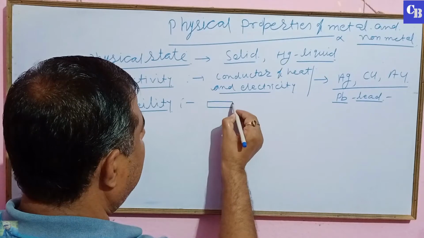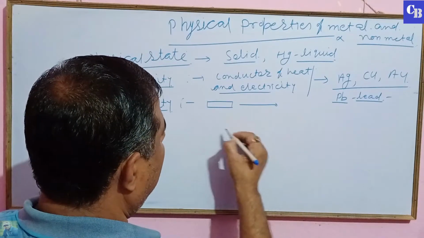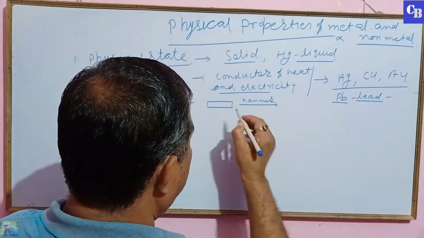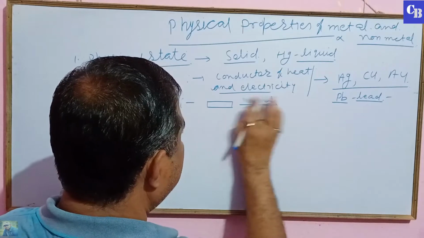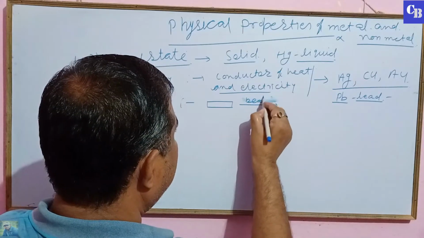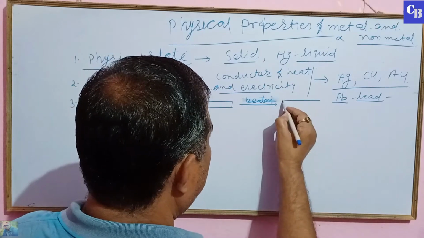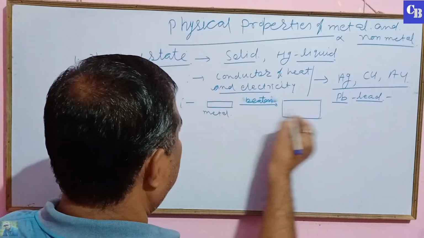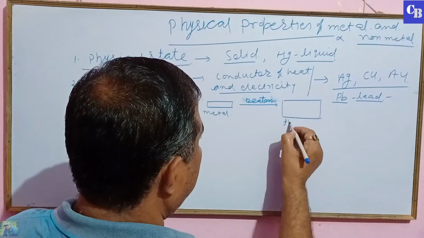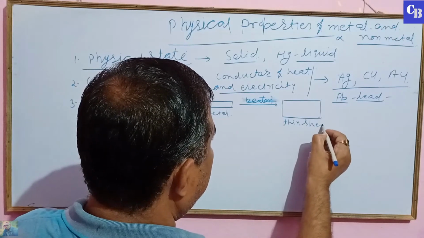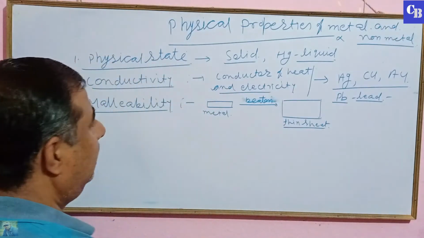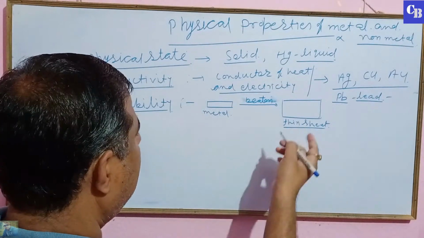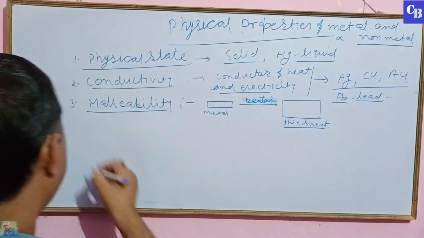Suppose these are the metal and it is hammered, then it is beaten and converted into thin sheet. This property is called malleability. Metal can be beaten into thin sheet, that is called malleable, and this property is called malleability.